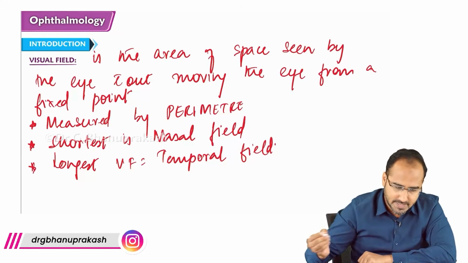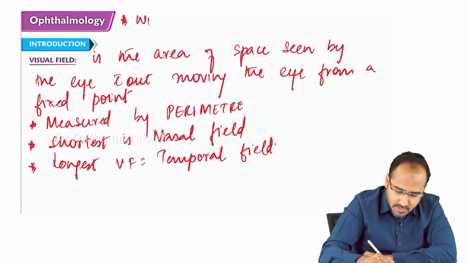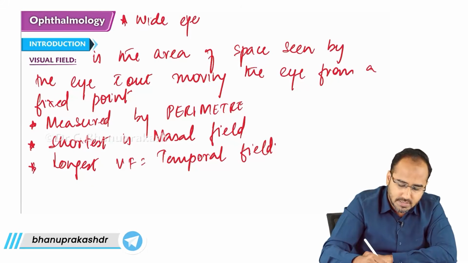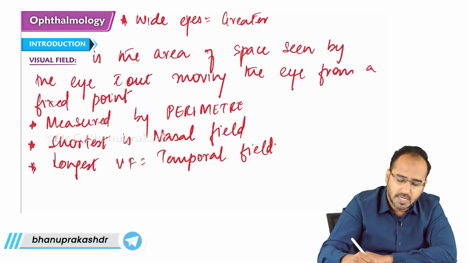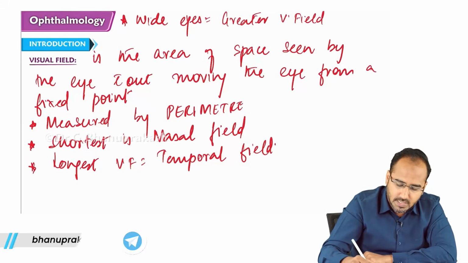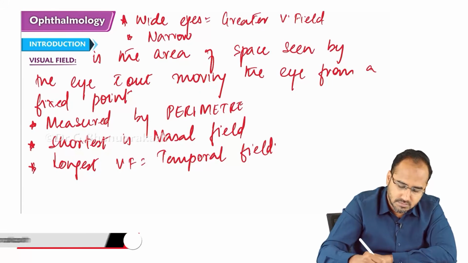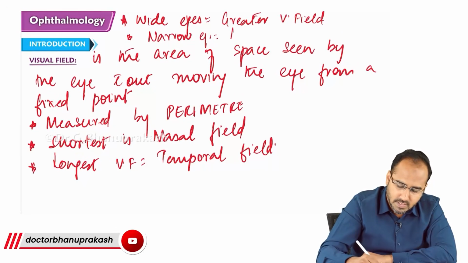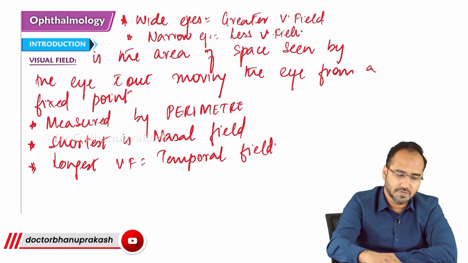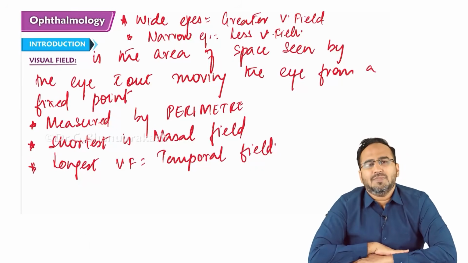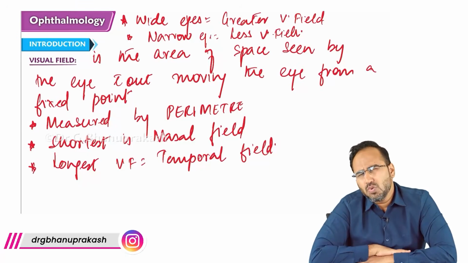Right? So just write there, guys. The person with wide eyes will have greater visual field, and person with narrow eyes will have lesser visual field, right? So remember guys, I told you in the beginning, while discussing the anatomy, I told you one small nerve